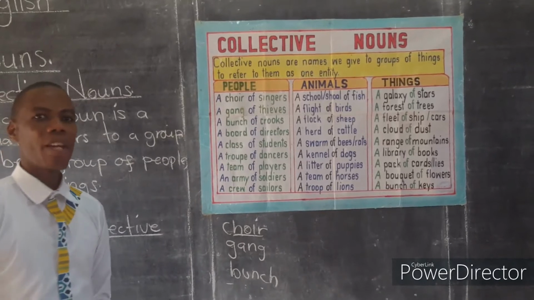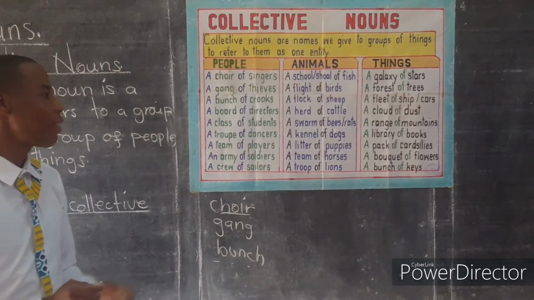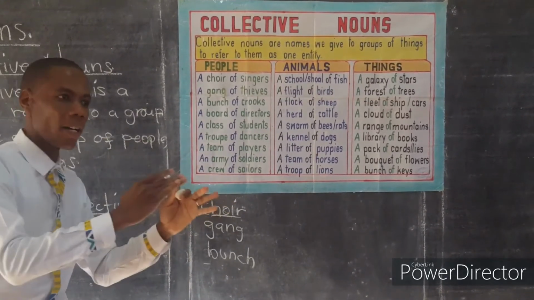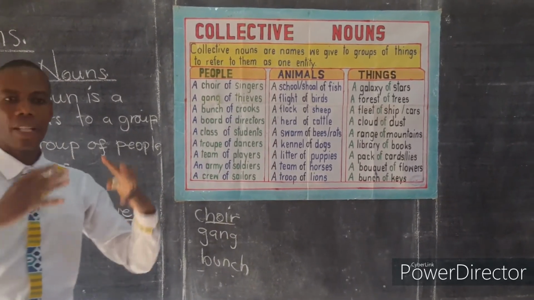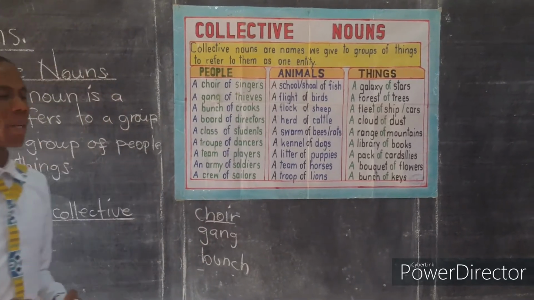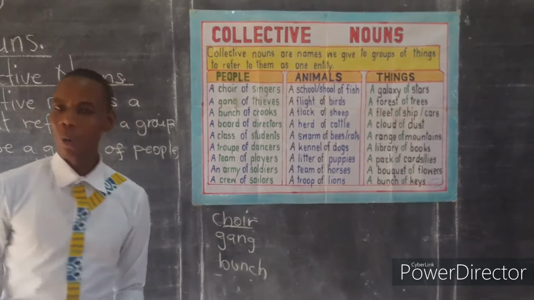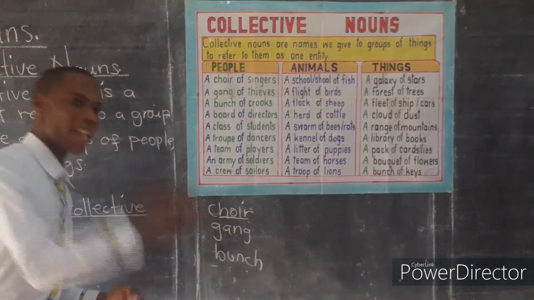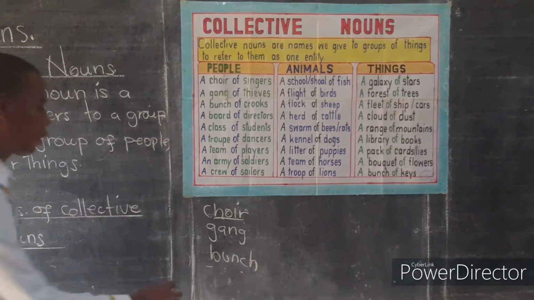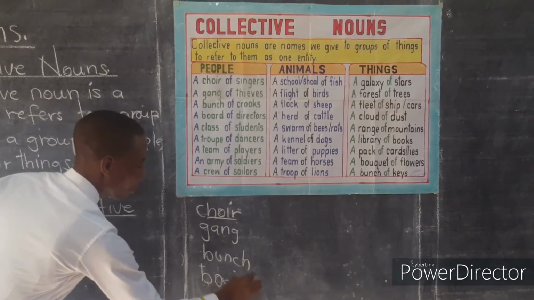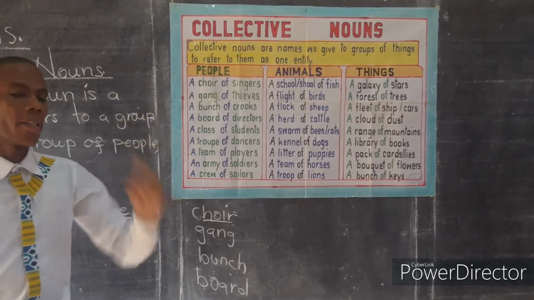When you have a group of directors that own different companies, that work for different companies, we will not say a group of directors sat down. Instead, we are going to say a board of directors sat down to discuss the matter. Or a board of directors sat down to appraise the employees. So the word board is a collective noun describing a group of what? Directors.